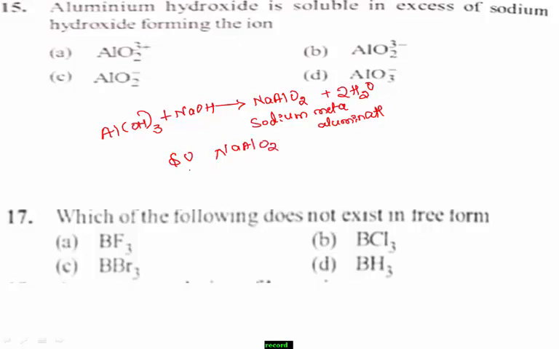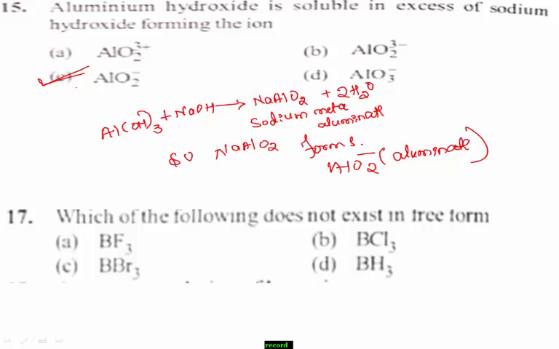NaAlO2 is called sodium aluminate. AlO2 means aluminate. It forms aluminate. Therefore, the right answer for this question is AlO2 minus. Option C is the right answer. Next, question number 17.